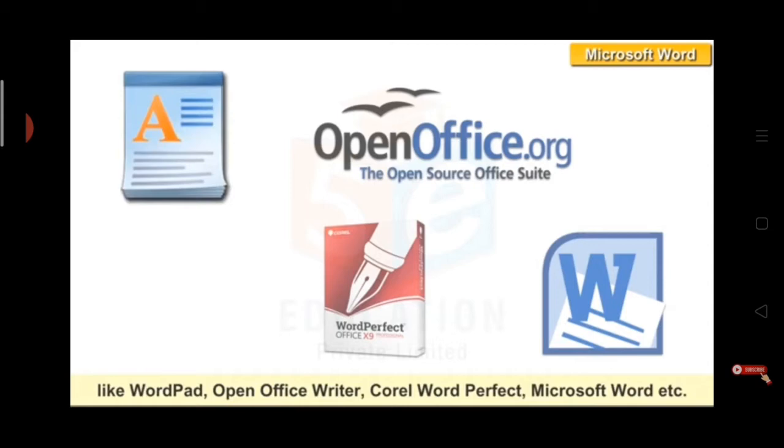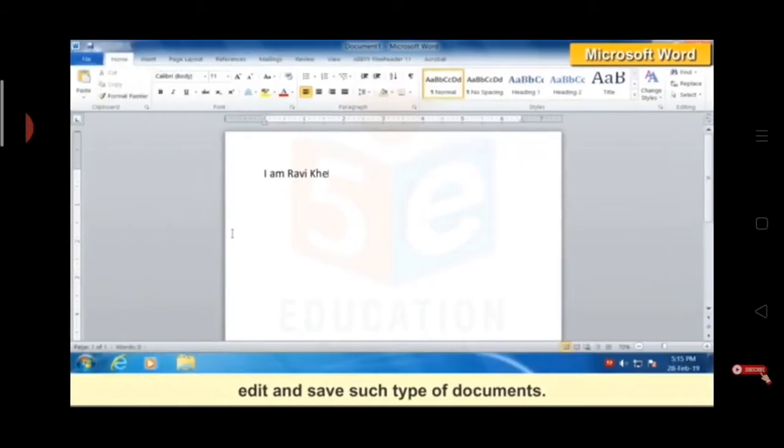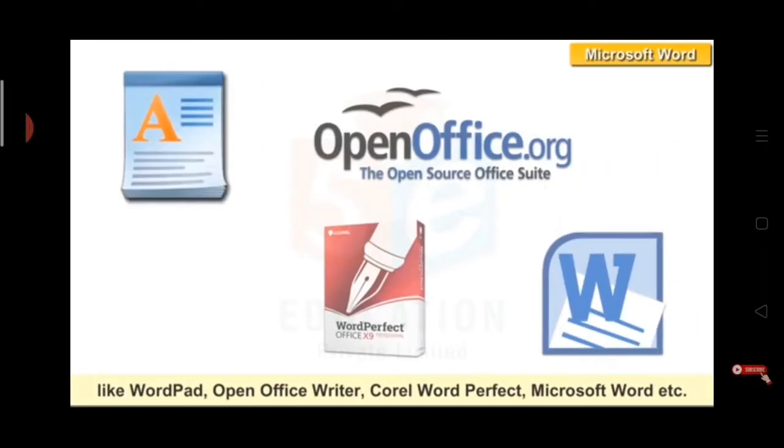Okay, so what is Microsoft Word? Microsoft Word is an application software used for word processing.